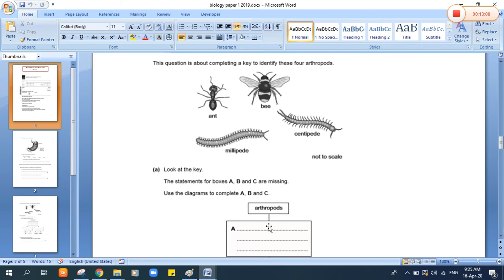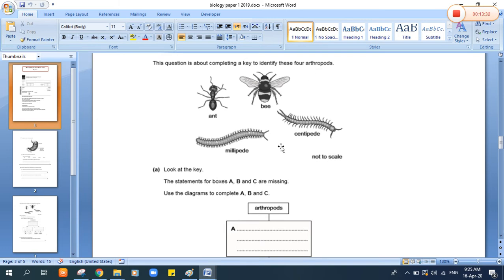Do you remember the taxonomy key that we discussed in term 2? This question is about completing a key to identify these four arthropods. These four organisms belong to the group arthropods. Do you remember the group arthropods?